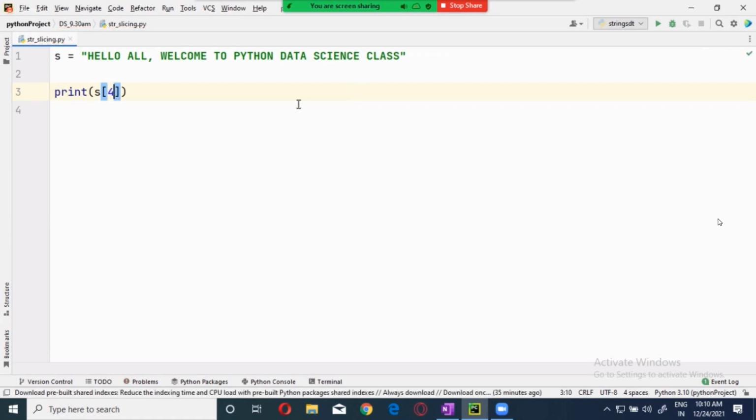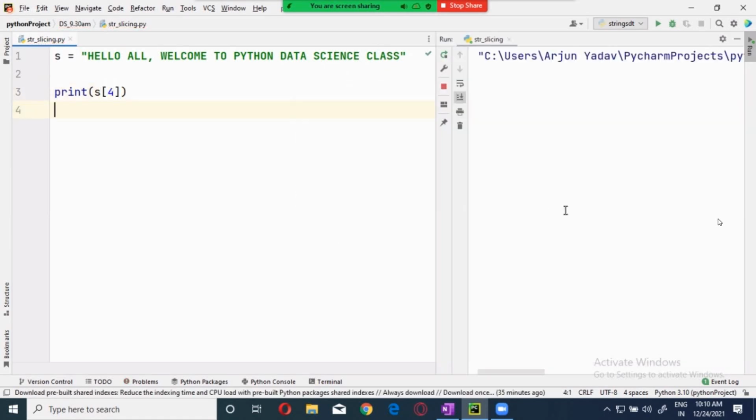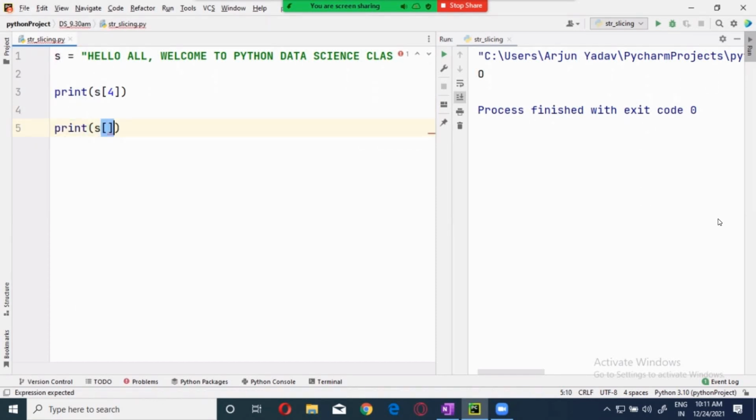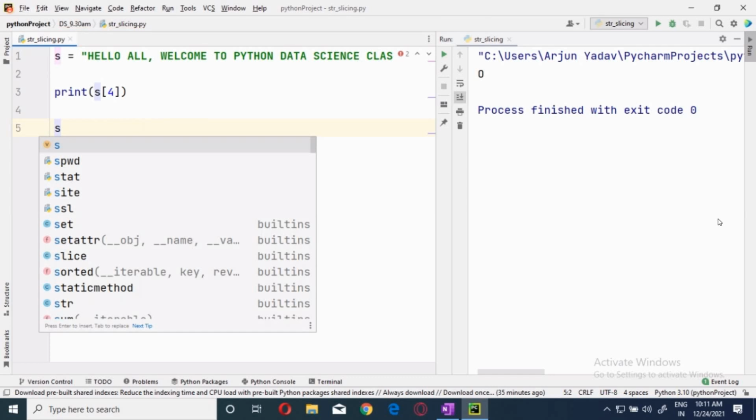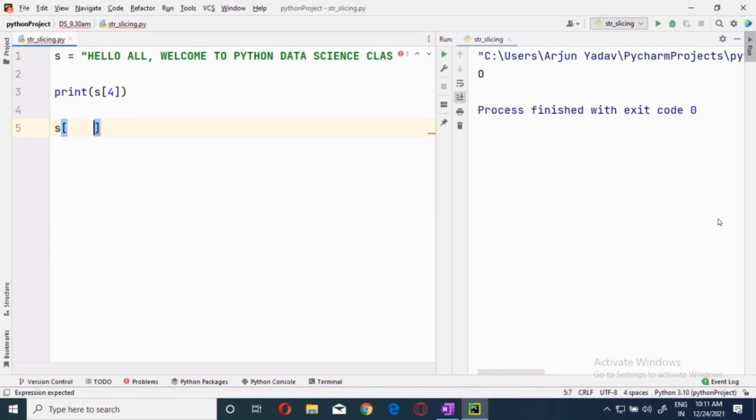We'll get O over here. Let's do it. Now I wanted all of it, how will you do this? Now this is the slicing, guys, not the print. This has 3 parts, right? The first part is the starting index. What is the starting index? 6. Next index.